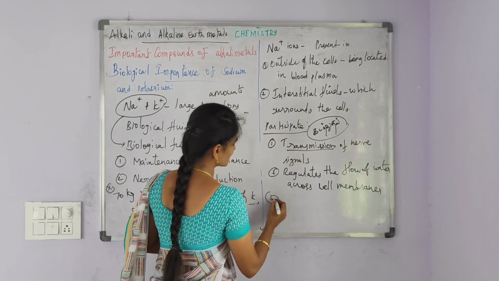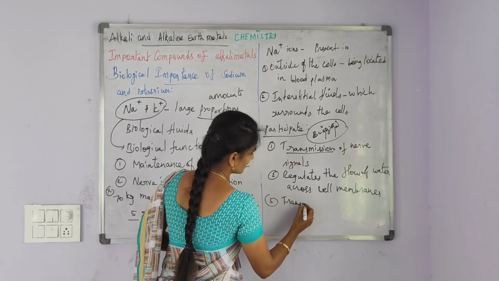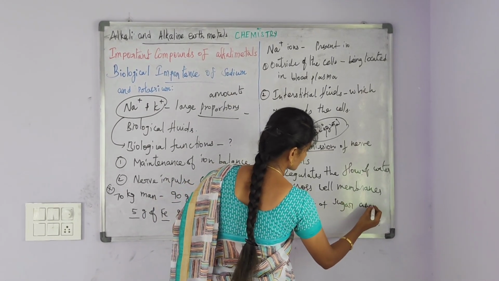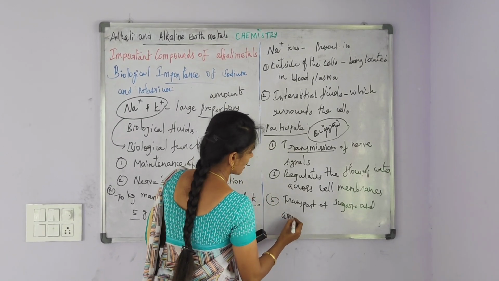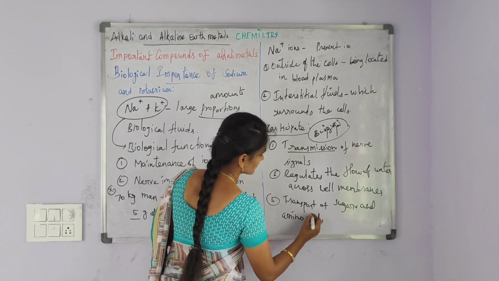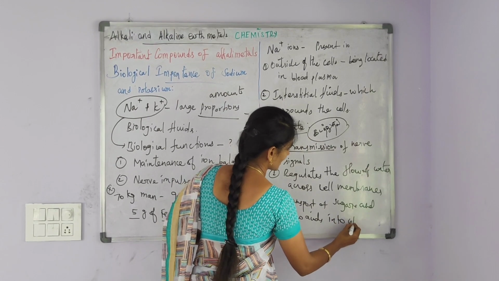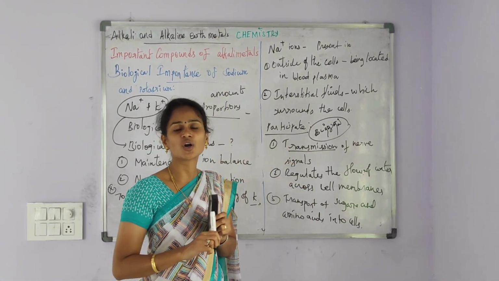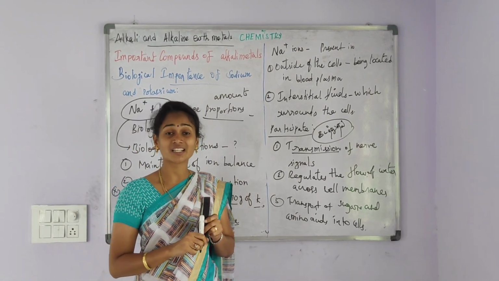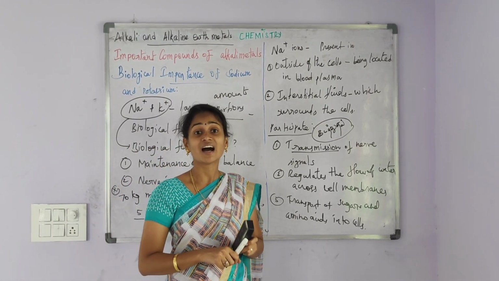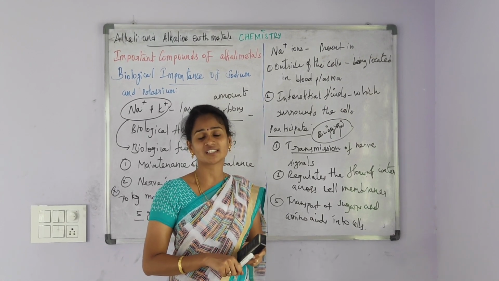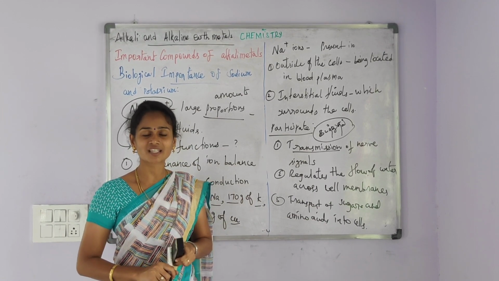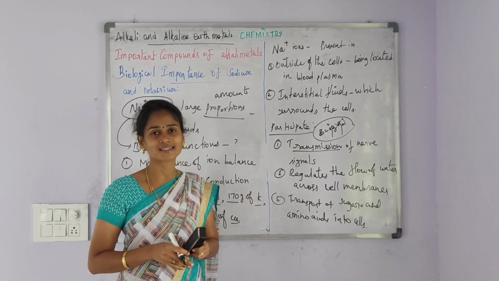The third one is transport of sugars and amino acids into the cells. Sodium ions are participating in transmission of nerve signals, regulating the flow of water across cell membranes, and transport of sugars and amino acids into the cells.